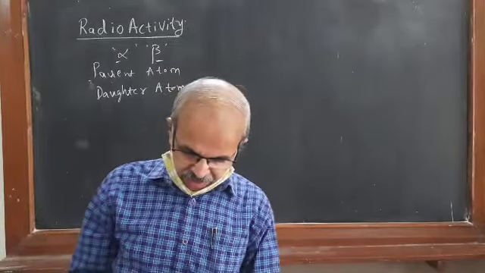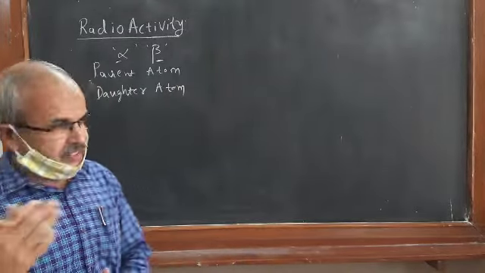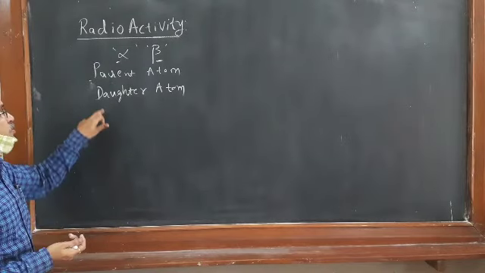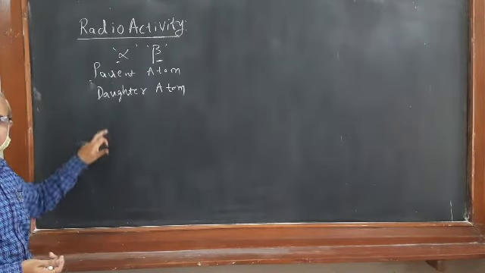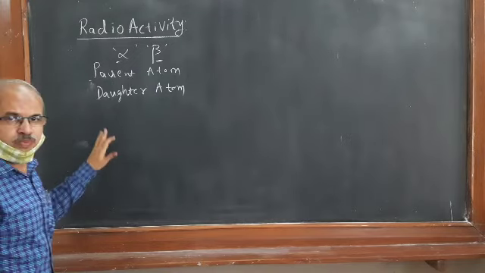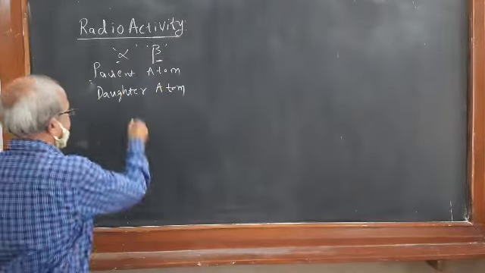If the daughter atom is also radioactive, then the disintegration of this daughter atom will also continue. Then it becomes a parent atom, and when it changes into another, that is called the daughter. This process will continue till a stable element is reached.